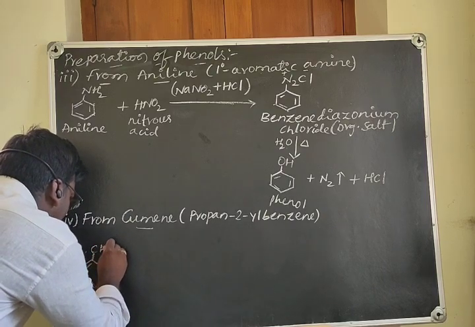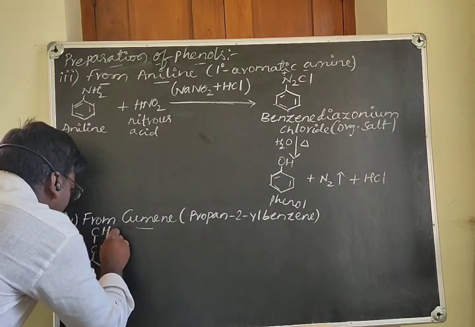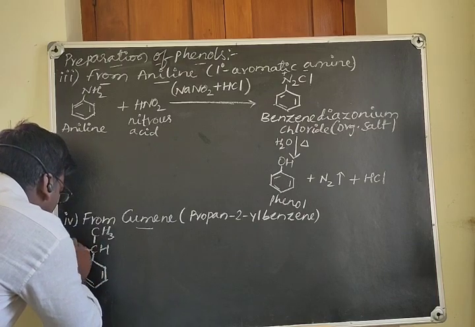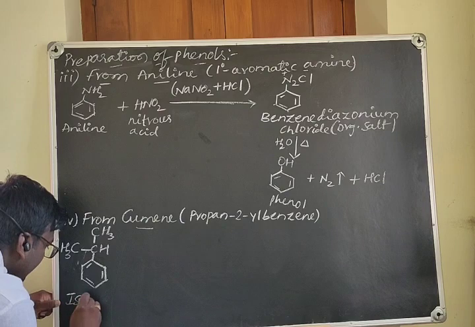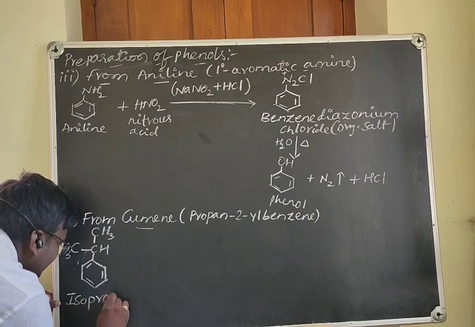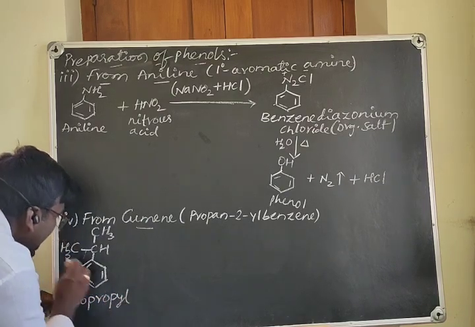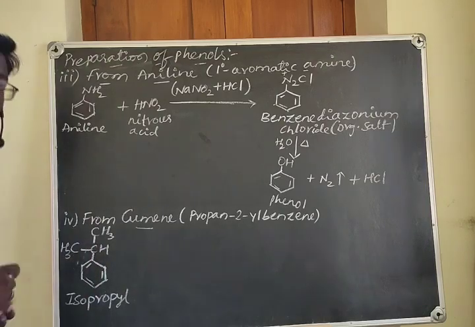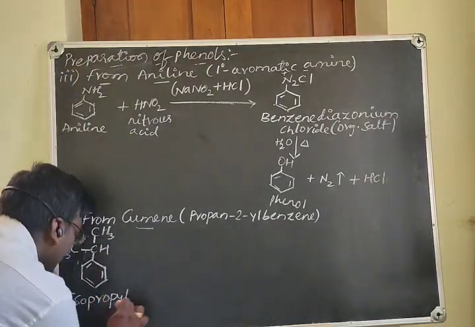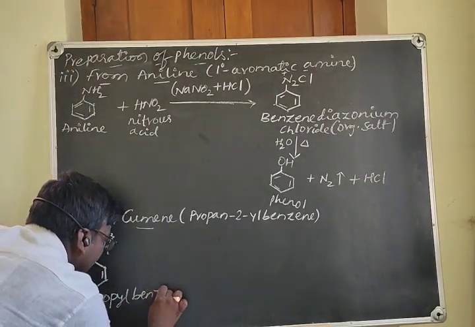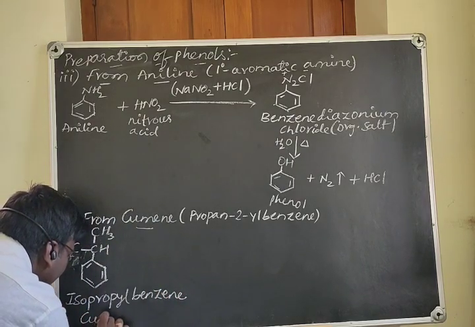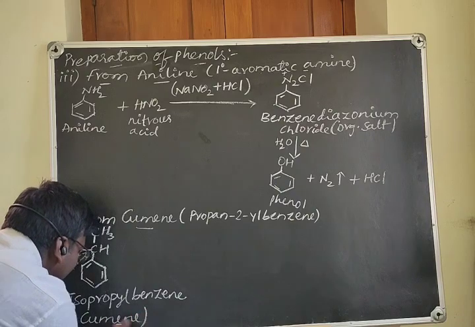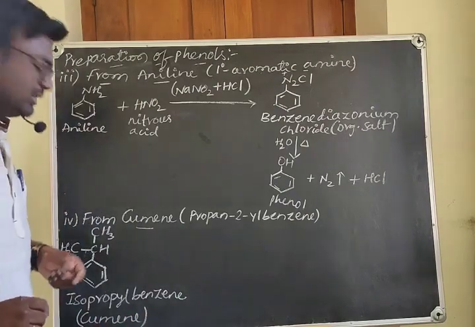You can see this CH3 group there, that is isopropyl. So isopropyl benzene, also called cumene, are the two common names of this compound.